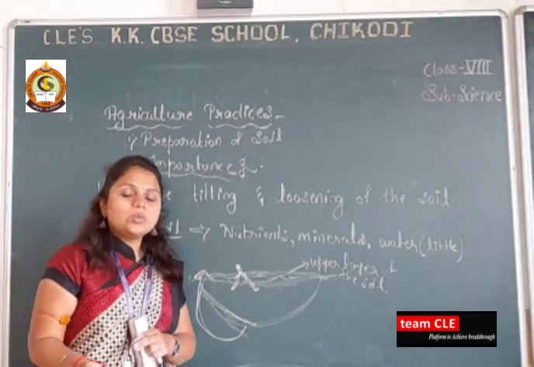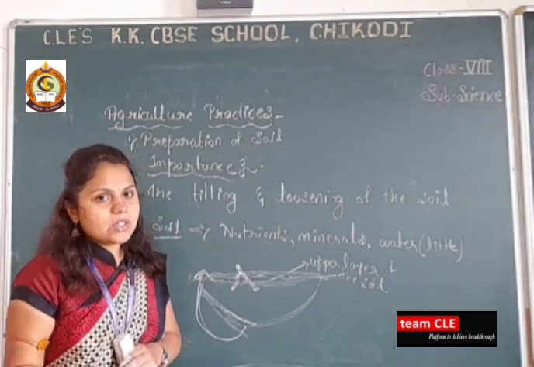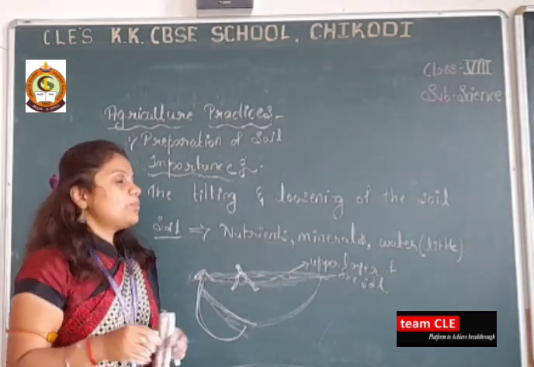So how can we do that loosening and tilling of the soil? By the plowing process.